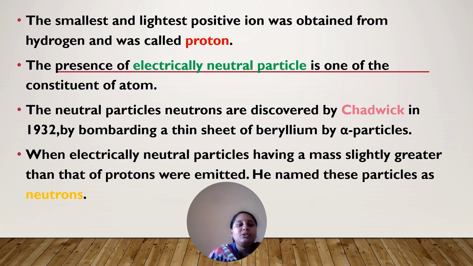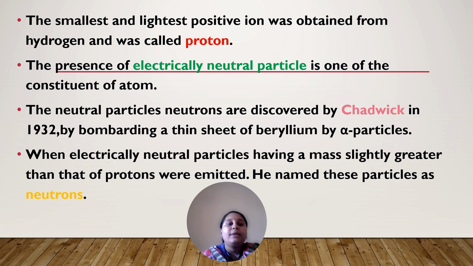The smallest and lightest positive ion was obtained from hydrogen, and it was called the proton.